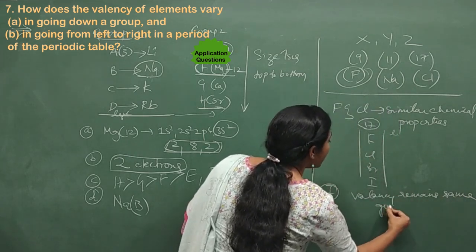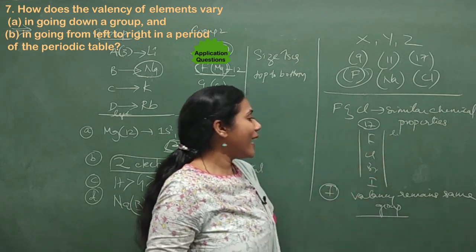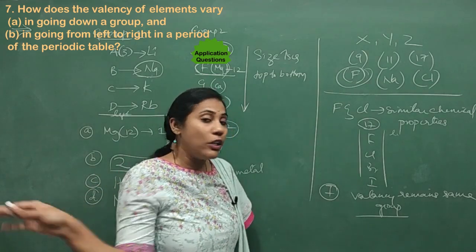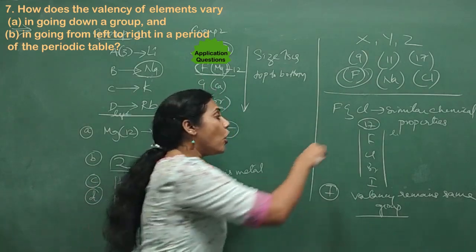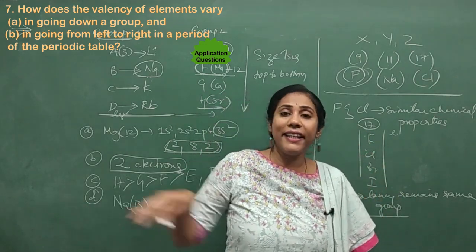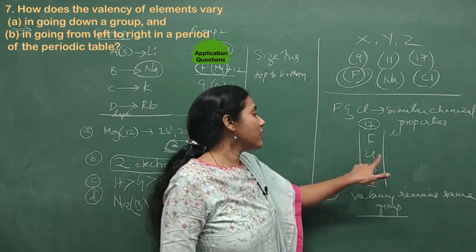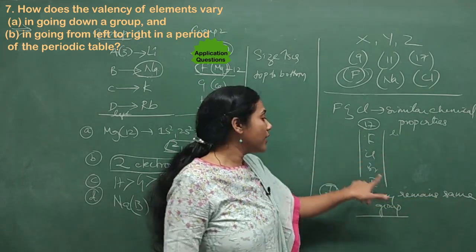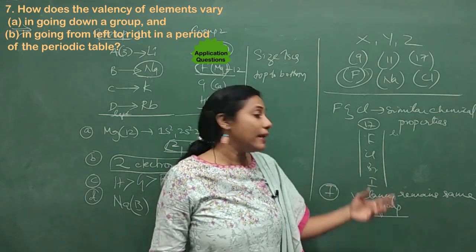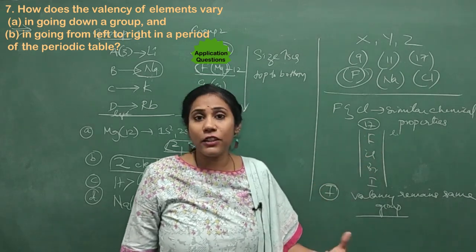In a group, the number of valence electrons does not change, isn't it? So all these elements have the same capacity of losing or gaining electrons. If fluorine can gain 1 electron during a chemical reaction, chlorine also gains 1 electron only, bromine also gains 1 electron only, iodine also gains 1 electron only, because all of them have the same number of valence electrons.